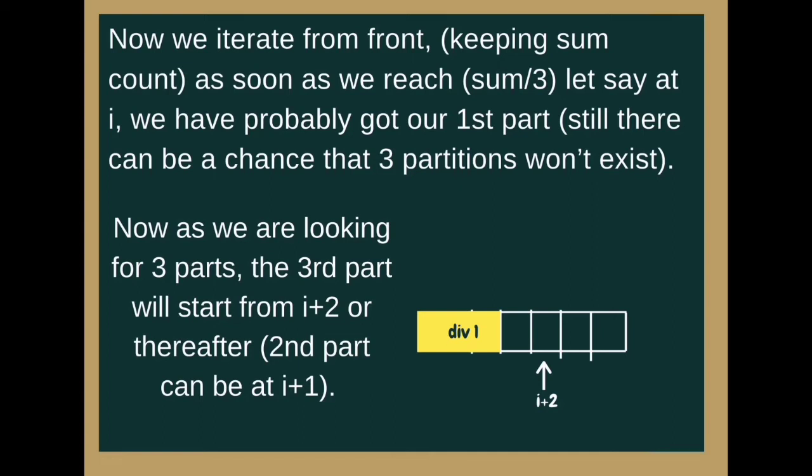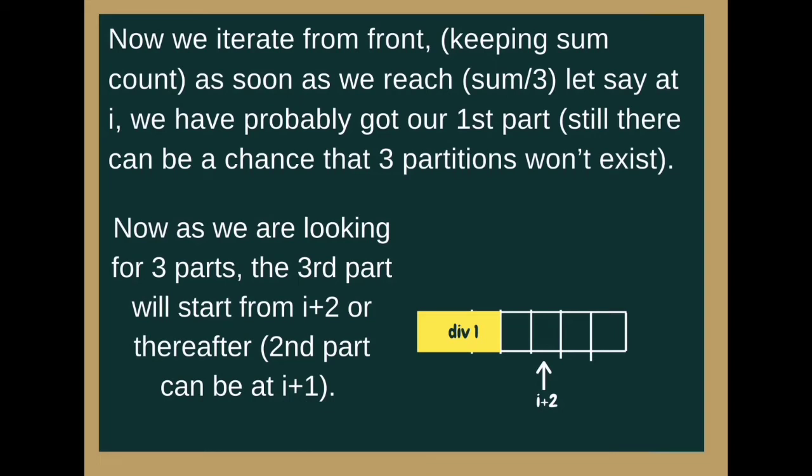There is one part. Division, we call it division 1. Okay, so we got division 1. We just need other 2 divisions with the same sum, with the sum which is equal to 1/3 of the sum of the array. Now, as we are looking for 3 parts, the third part we will start from I plus 2 or thereafter. Second part can be I plus 1.